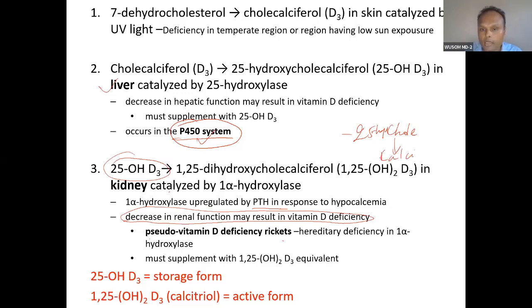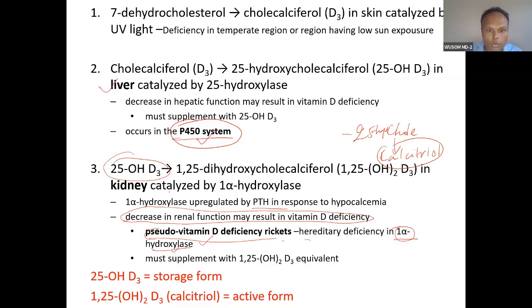This is not activated to calcitriol, and therefore this is deficient. So there is pseudo vitamin D deficiency rickets. This is a genetic condition where alpha 1 hydroxylase is deficient. In that condition, it is not getting activated. In kidney damage also, it will not get activated.